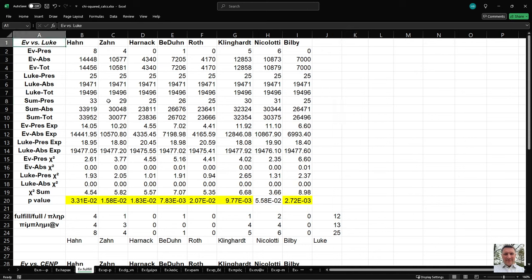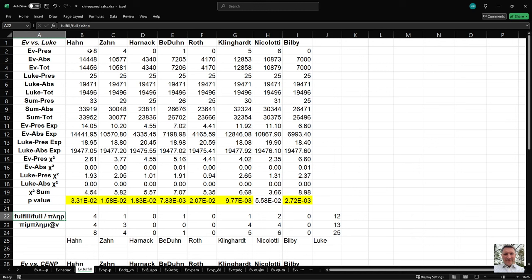And as you can see here in the top left, what we're doing is comparing the Evangelion of Marcion with canonical Luke, and we'll be looking at various features. If we look at fulfillment words, in Greek this would be the term pimplemi, which means to fulfill. It's a verb that means to fulfill. There's another verb in Greek that also means to fulfill, plerao, or to fill. And then there are nouns, for instance, pleroma, which can also mean to fill or to fulfill.